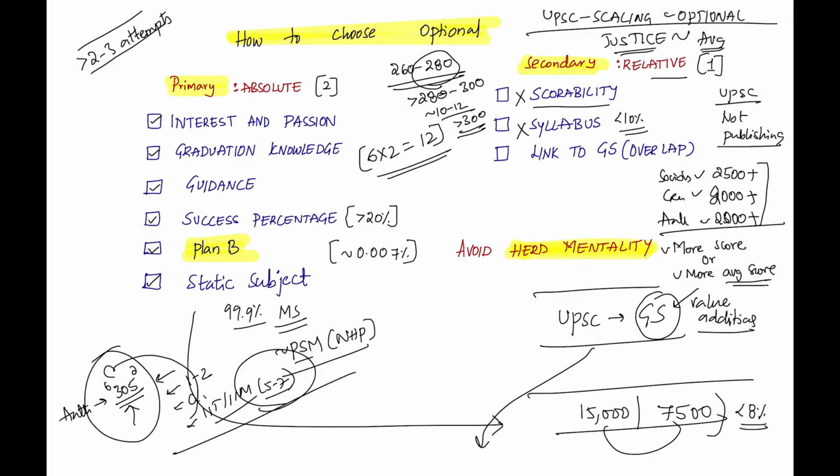So what I am trying to tell is, syllabus understanding is still a relative criteria. You have to understand the depth of it. Many students from a medical science background feel the syllabus is huge. I am not giving any points here. Link to GS and overlap is nil, because you cannot link your medical science answers with something else. It is again a relative criteria. I'll tell you why link to GS is a relative criteria.